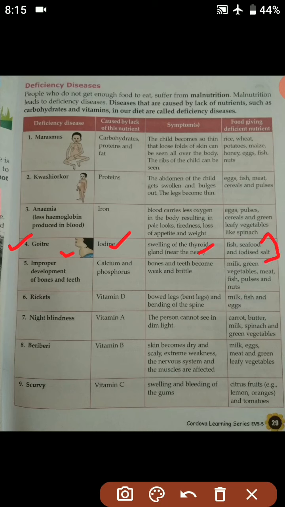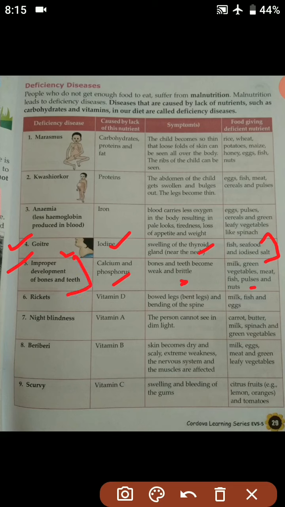amount. Okay, so now moving on to the fifth one, improper development of bones and teeth. So students, due to the lack of calcium and phosphorus in our diet, we may suffer from the improper growth of bones and teeth. Okay, so the symptoms are bones and teeth become very weak and brittle. That means our bones become very weak along with the teeth, and they are on the verge of breaking down. Okay, so milk, green vegetables, meat, fish, pulses and nuts should be taken in order to make our bones and teeth